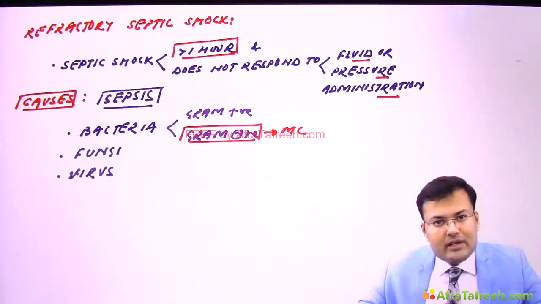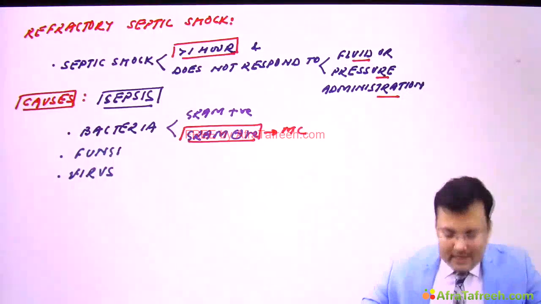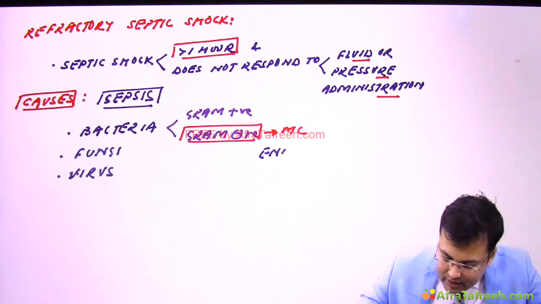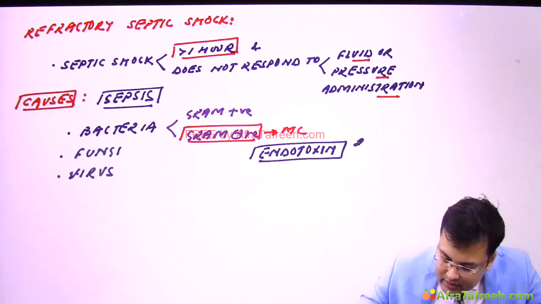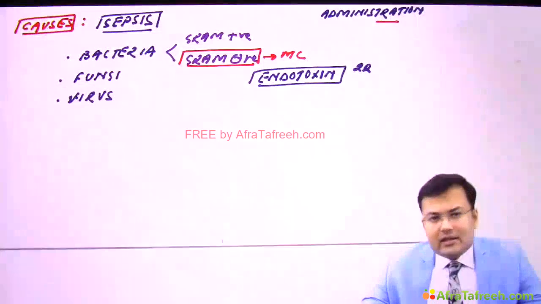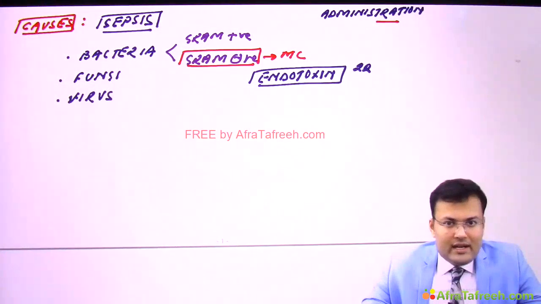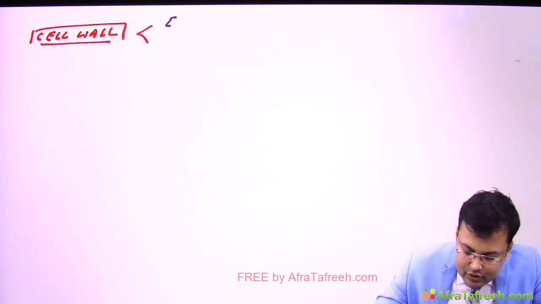Why is it most commonly responsible? Because this bacteria is having endotoxin in the cell wall. Clear? So you know that the cell wall of bacteria contains exotoxin and endotoxin, and which one is responsible for septic shock? Mainly it's the endotoxin. Simple. And this endotoxin is responsible.